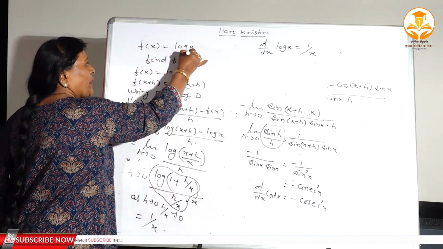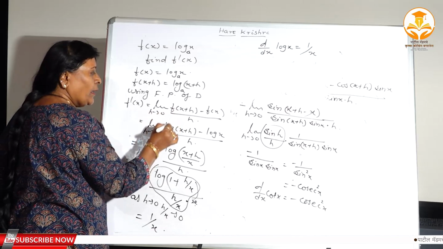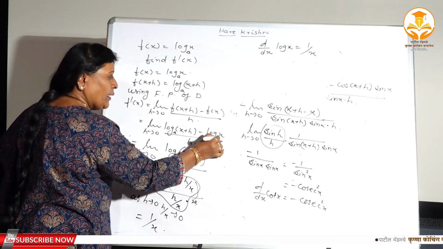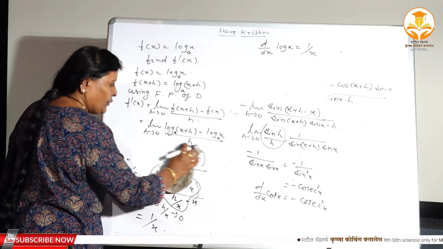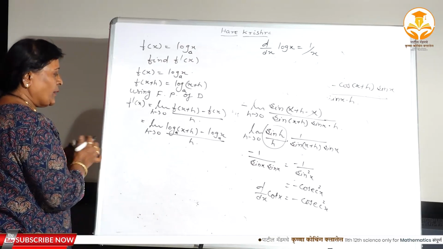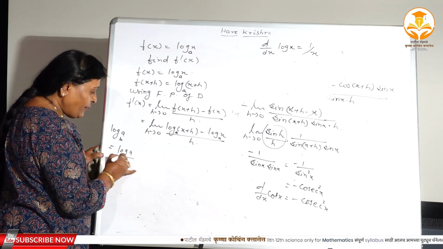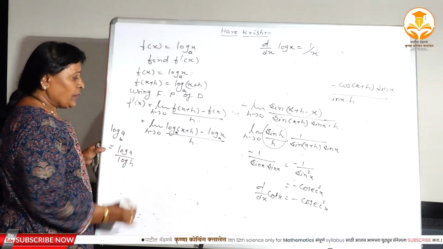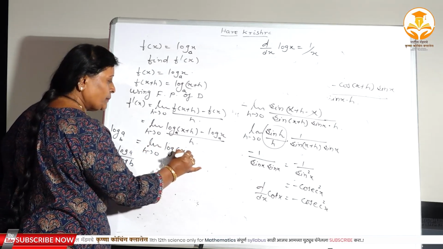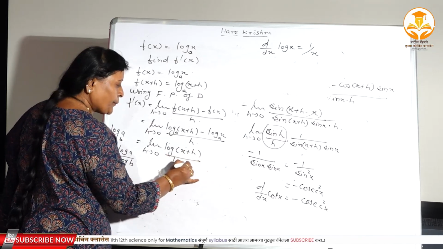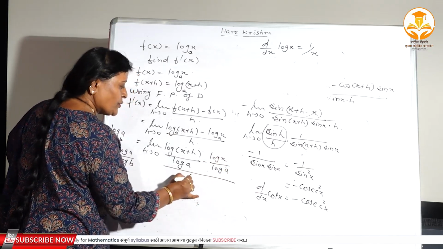Log of x to the base a, log of x plus h to the base a, here also log of x plus h to the base a, here also a, and here also a. One minute, now see here. Again you have to apply the rule. Say the log of a to the base b, it is nothing but what here? Log of a divided by log of b. This is the rule of logarithm. Then what can we do here? Limit h tends to 0, log of x plus h divided by log a minus log of x divided by log a, divided by h.